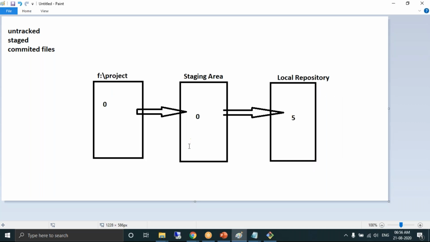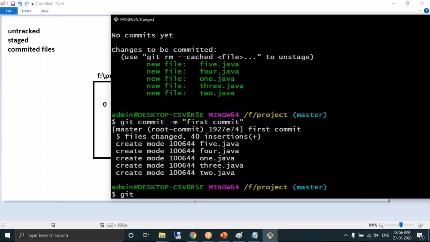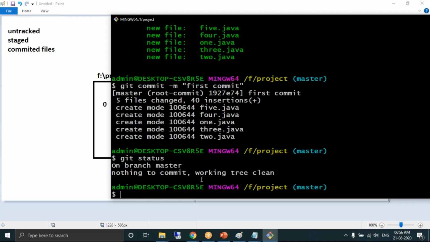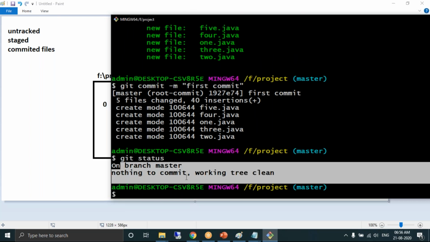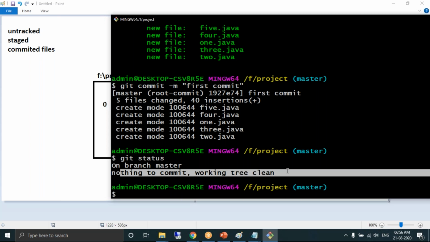Now, if you want to check how many untracked files and how many staged files there are, you can check it. Whenever you want to know the status, you write a command called git status. See, you get something called working tree is clean. Are you finding any untracked section? Are you finding any staged files? No, there is nothing to commit. Everything is committed. Now it's clean. Working tree is clean. That's it. This is the job the developer should do.